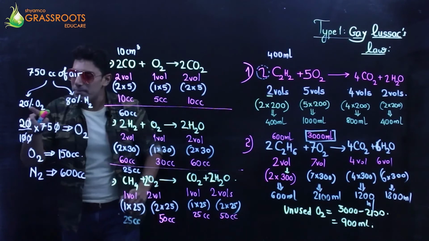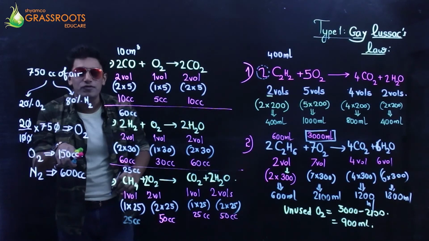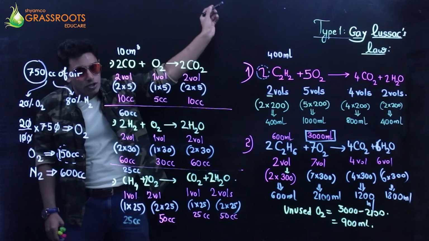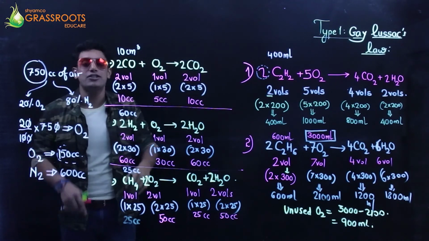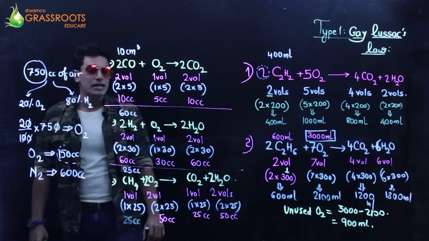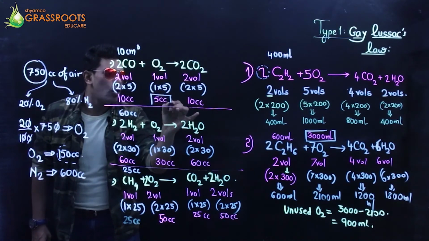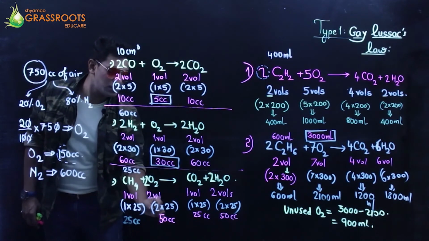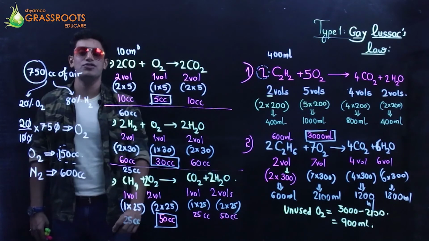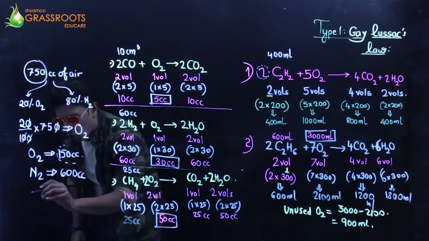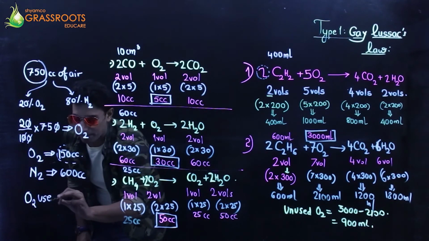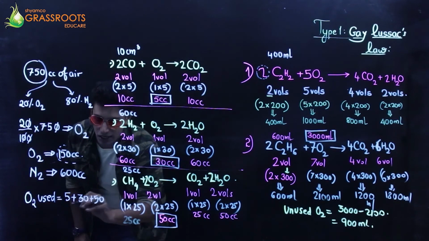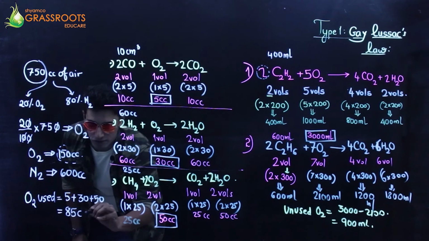20% of the air is oxygen, which is 150. Out of 750, if 150 is oxygen, what is left out? Nitrogen. That's 600 cc. Now tell me one thing. Out here, oxygen used in this reaction is 5. This reaction, oxygen used is 30. And this reaction, oxygen used is 50. So oxygen used up is 5 plus 30 plus 50. That's going to be 85 cc of oxygen used up.